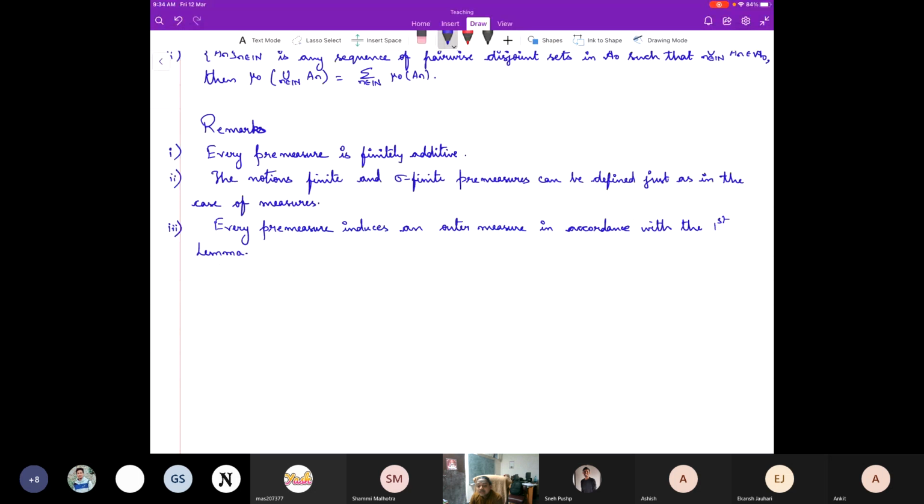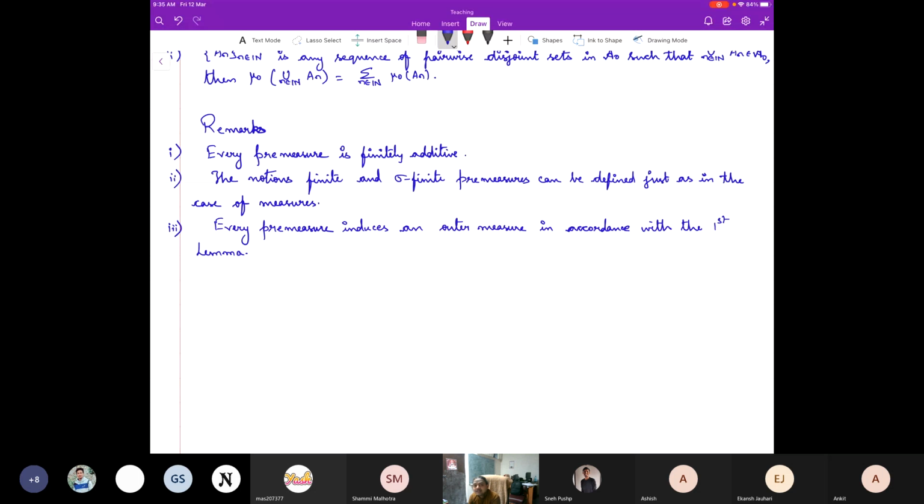In the case of length, you have the algebra generated by all intervals. In fact, you look at only the left open intervals.